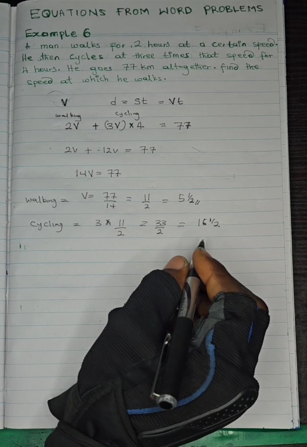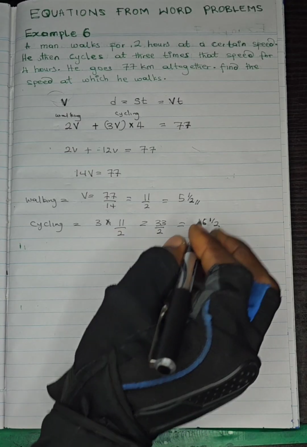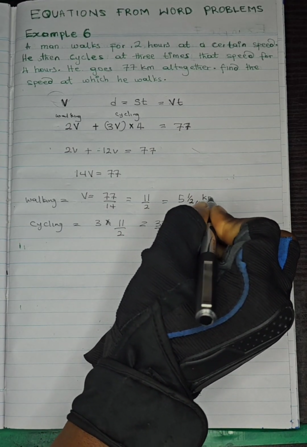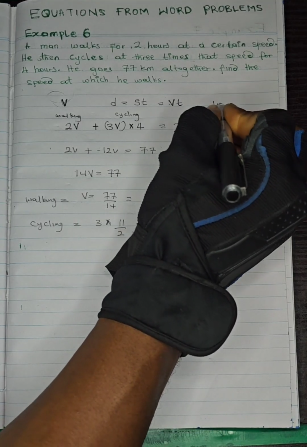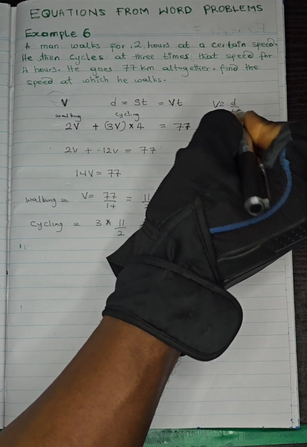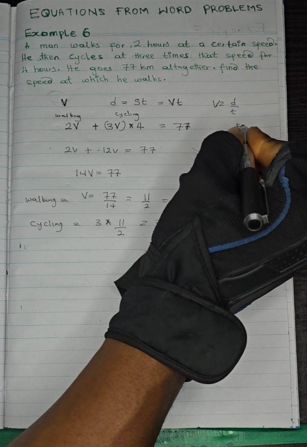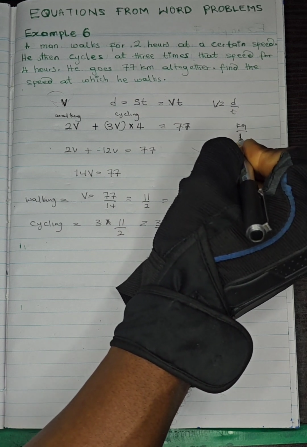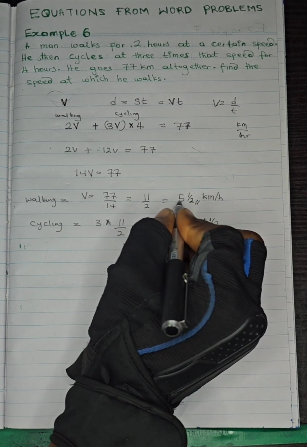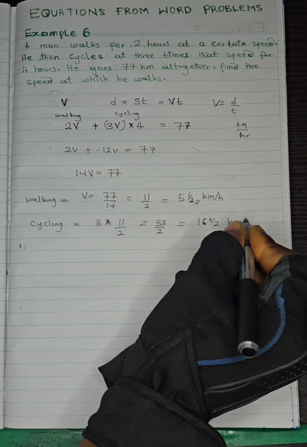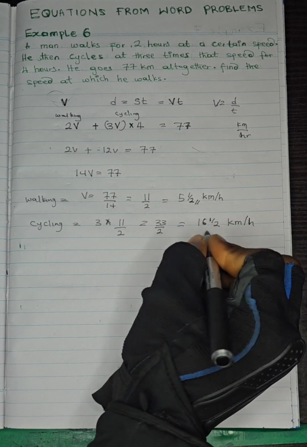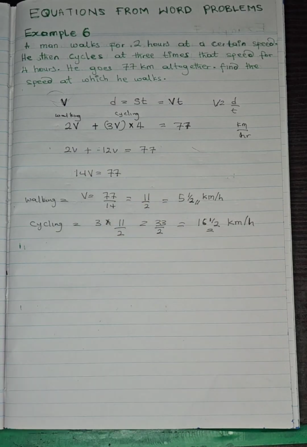And remember, what was the unit of speed? I forgot. This is kilometers per hour. Remember, speed is distance over time, and our distance is in kilometers, and our time is in hours. So this will be the unit. 5.5 kilometers per hour. This one is also 16.5 kilometers per hour. So this is our 2 distances.